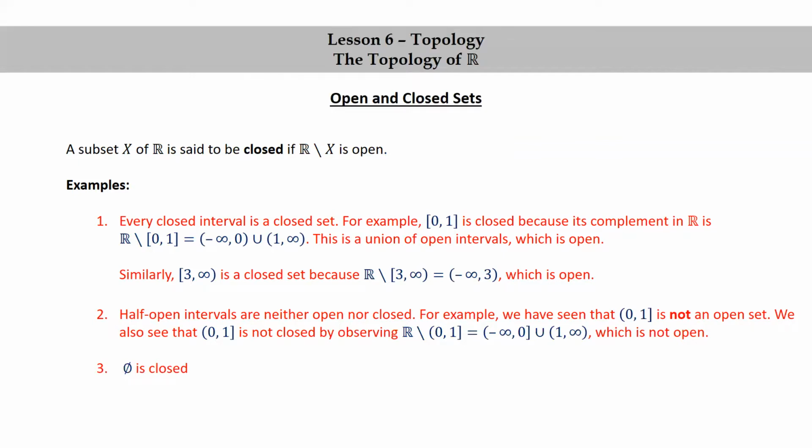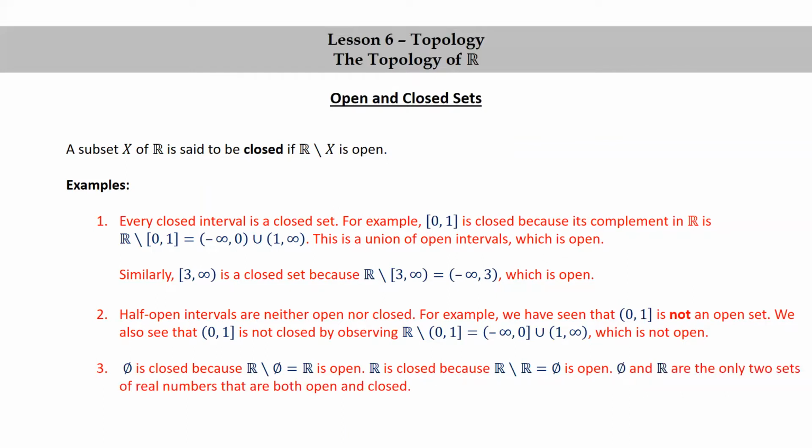The empty set is closed because its complement, R minus empty, is R, which is open. Similarly, R is closed because its complement, R minus R, is empty, which is open. The empty set and the set of real numbers are the only two sets of real numbers that are both open and closed.